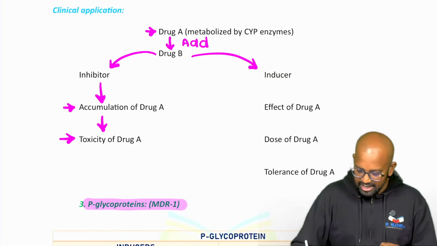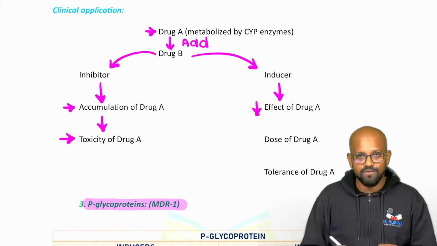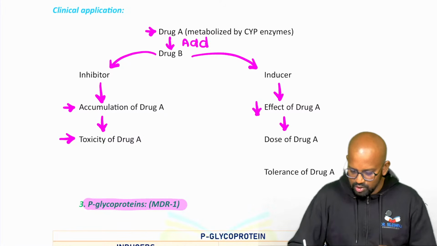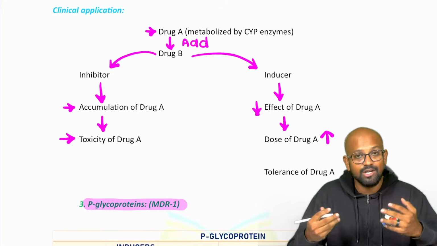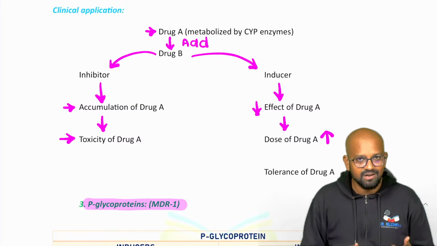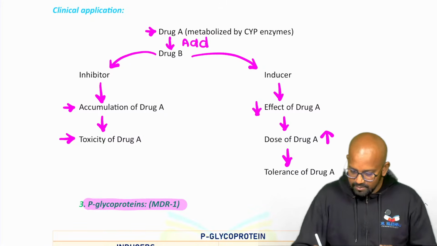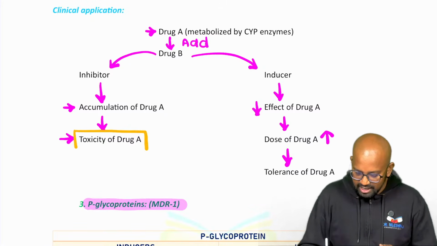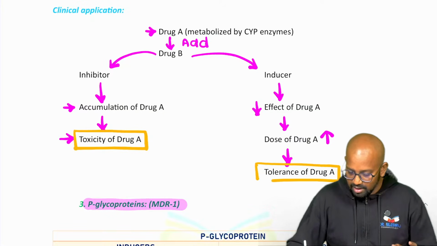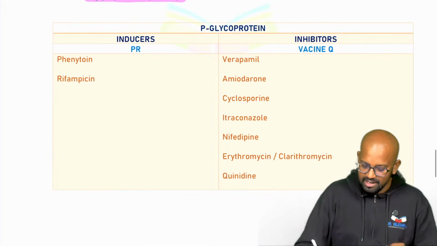Whereas vice versa, if drug molecule B is an inducer, that will decrease the effect of drug molecule A. So if drug molecule A's effect is not seen in the patient, what you do is increase the dose of drug molecule A to see the desired response, because the normal dose is not working. And because of continuously administering more amount of drug, tolerance will be developed. Just a small way to understand: microsomal enzyme inhibitors will induce toxicity, whereas microsomal enzyme inducers will induce tolerance. Clear? Moving on to the last part.